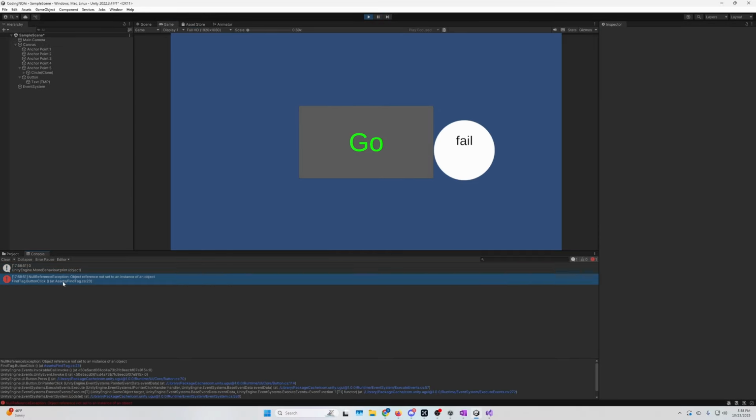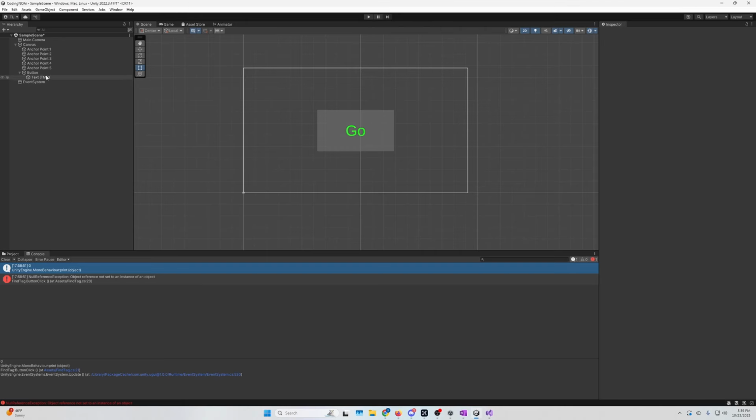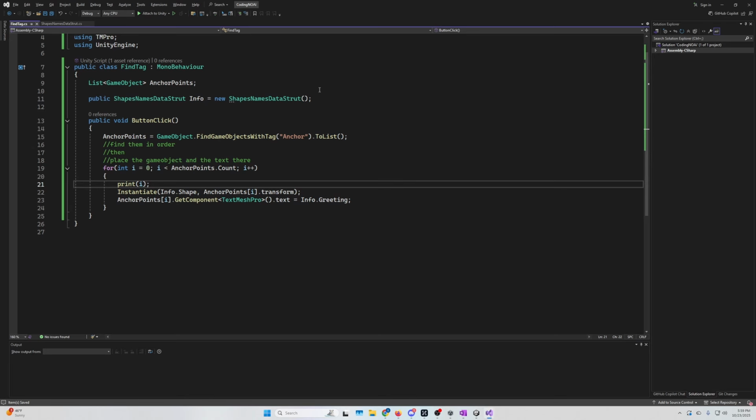Okay, so it prints 0 and then breaks. That's good to know. Interesting. Why is it only doing anchor 5? Wonder why.